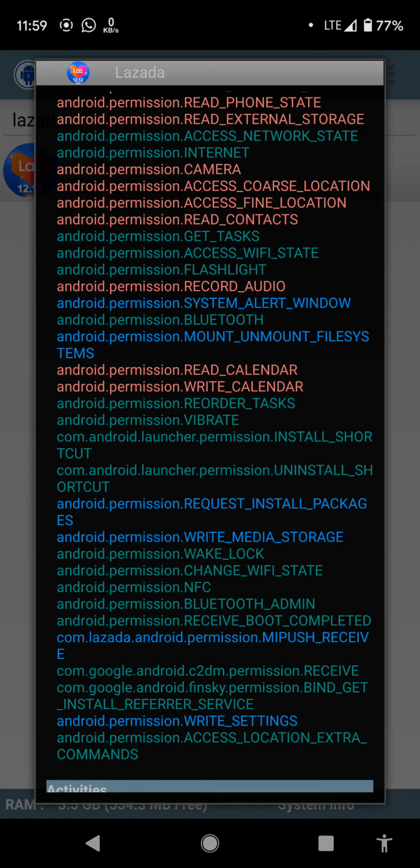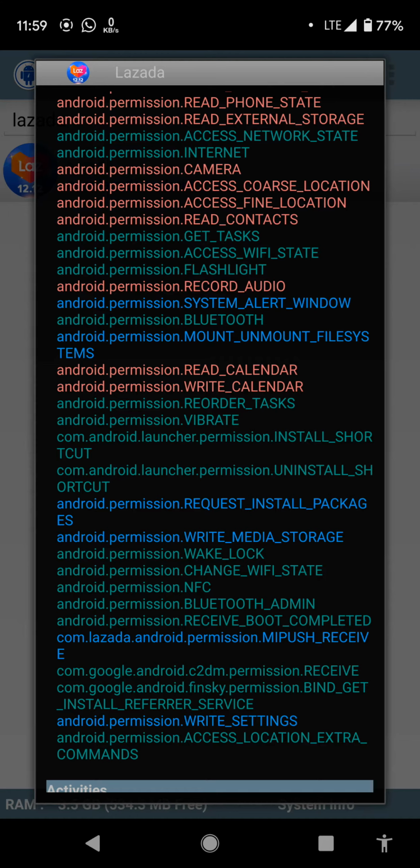Uninstall shortcut. Okay, this permission is no longer supported, but they did not remove this permission within the application itself. And they have wake lock, change Wi-Fi state, NFC, and also Bluetooth admin.